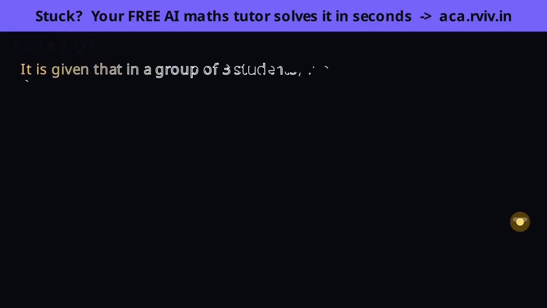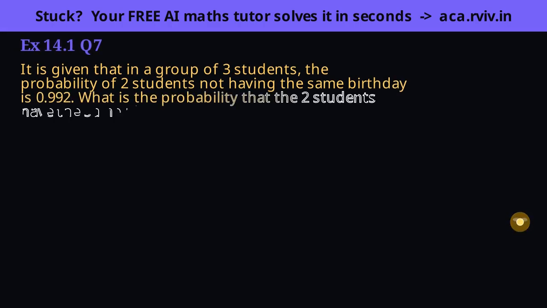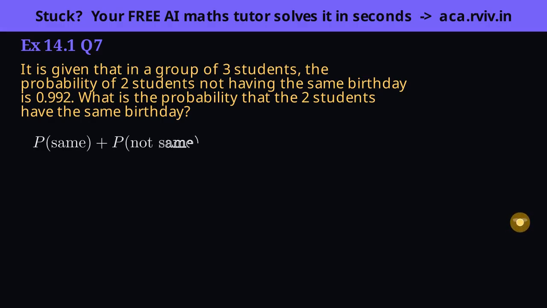Same birthday and not the same birthday are opposites, a giveaway for the complement rule. Spot the structure. Two students either share a birthday or they don't, there's no middle ground. So, same and not same are complements, and their probabilities must add to 1.